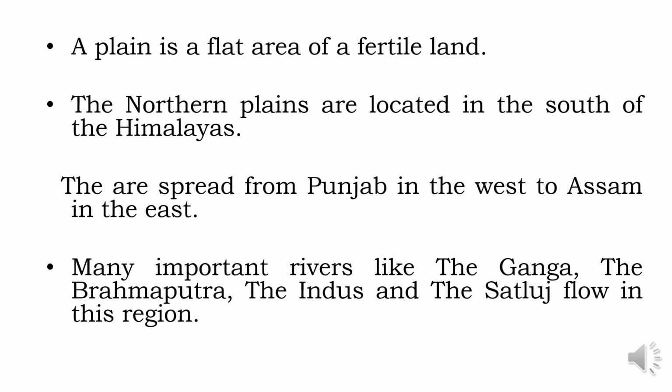They are perennial rivers. Why are they called perennial rivers? They are called perennial rivers because they don't dry up. It means they have water throughout the year. And these rivers bring broken rocks, sand, and silt with them, and it is called alluvial soil. This alluvial soil is very fertile in nature and good for crops. The northern plains are a major crop growing area and it is highly or thickly populated.